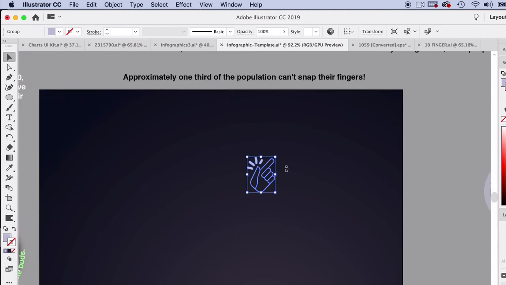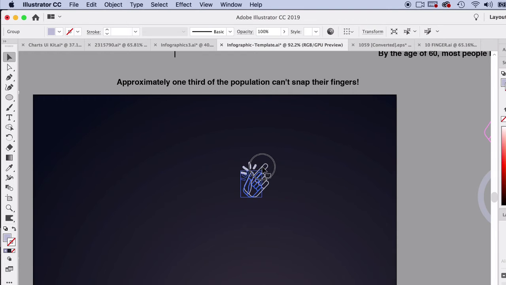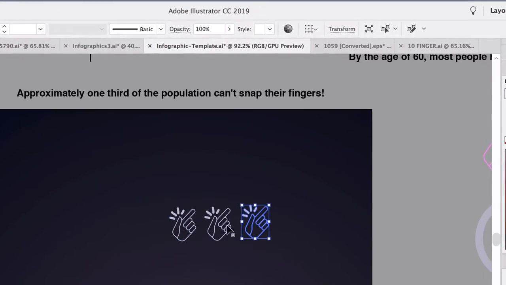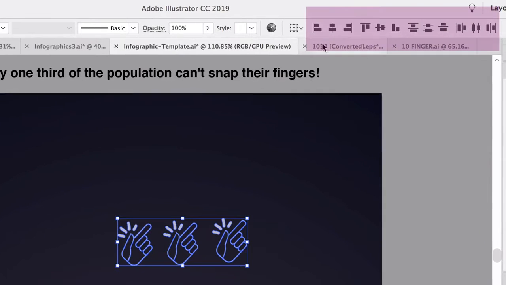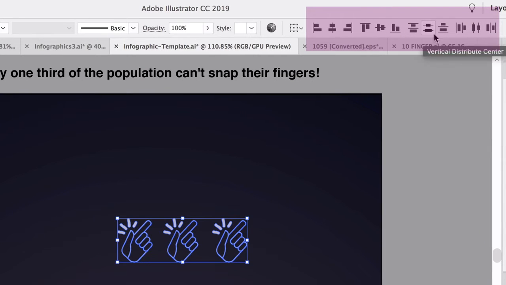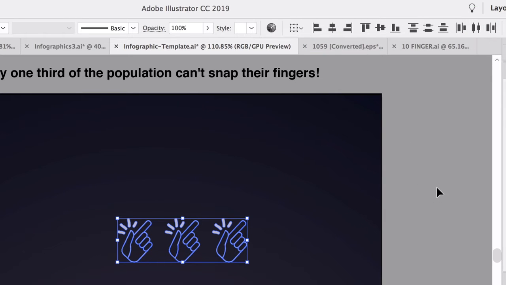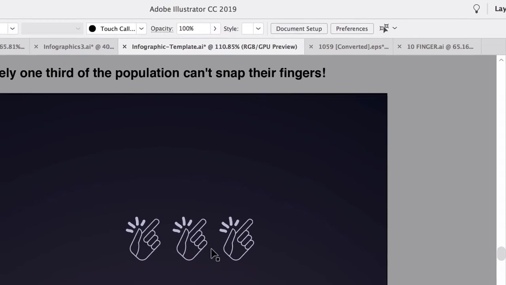So this one will be a lot more simple to do. We're going to do 3 different ones. We're just going to hold down the Option key, drag, release, and we're just going to do 3 different icons. We're going to make sure they're aligned properly. So I'm just up here in my Align panel. I'm going to align them a few different ways. Oops. I'll make sure I do the horizontal distribute center. So now they're all aligned properly.